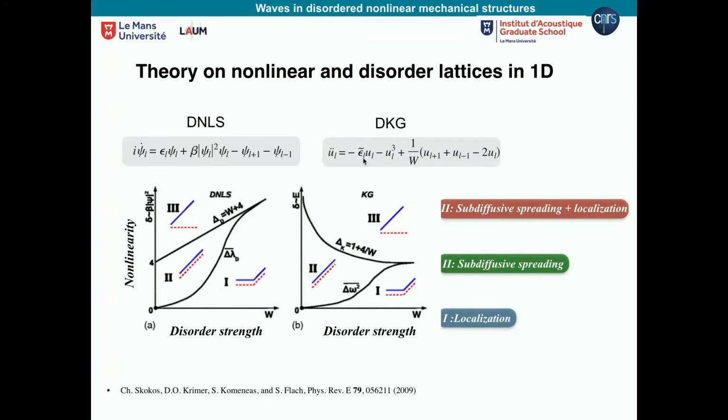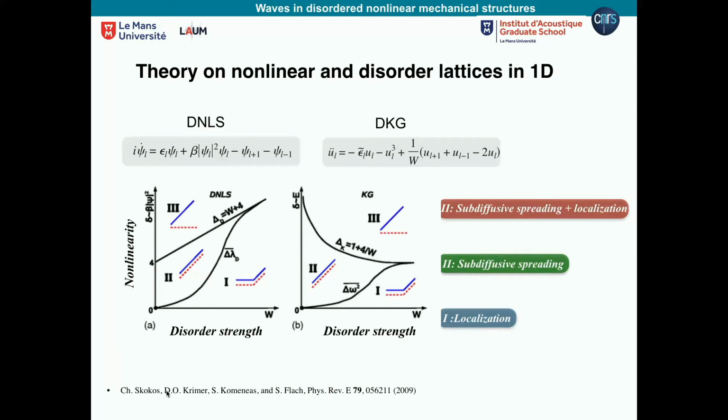A lot of work has been done for these two, and it is summarized in this diagram. The y-axis is the nonlinearity strength, whether I am very nonlinear or not, and the x-axis is the disorder strength. In general, for both, people have found, and I put the reference here, that there are mainly three regions.